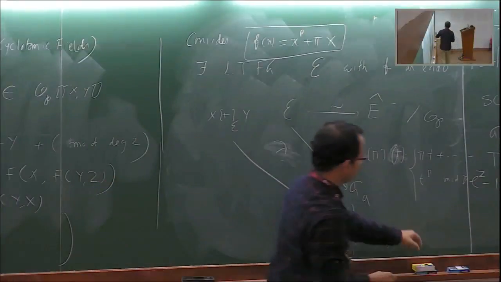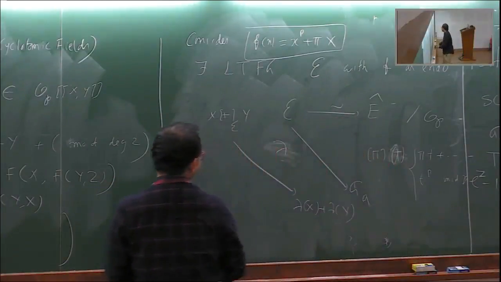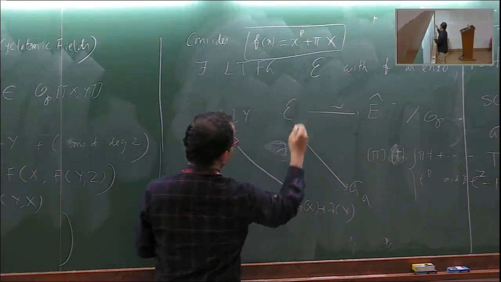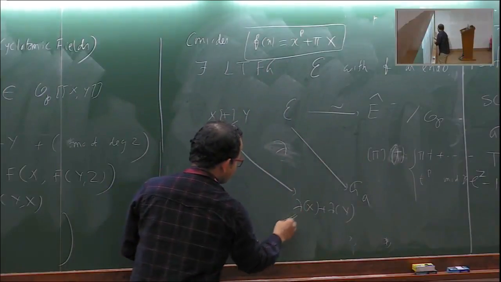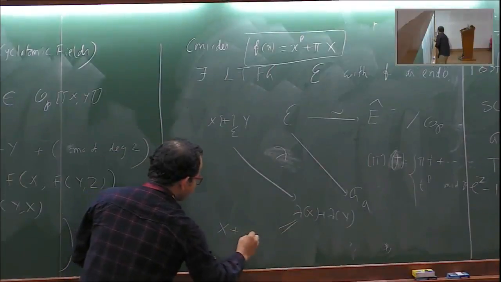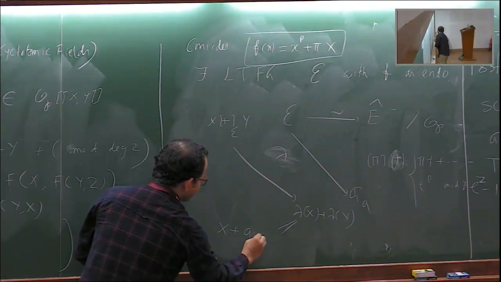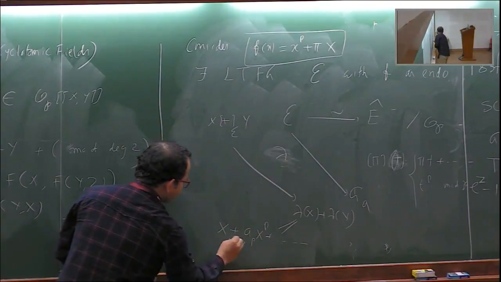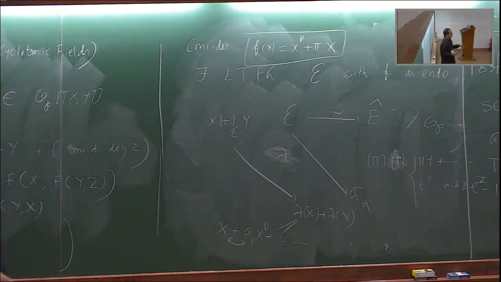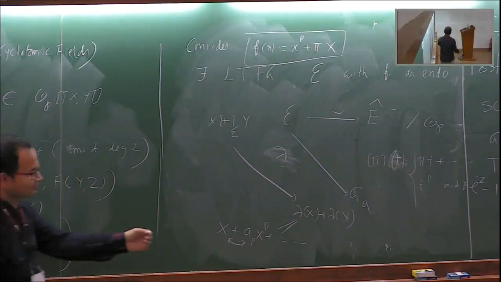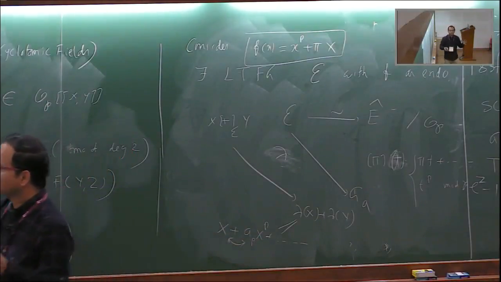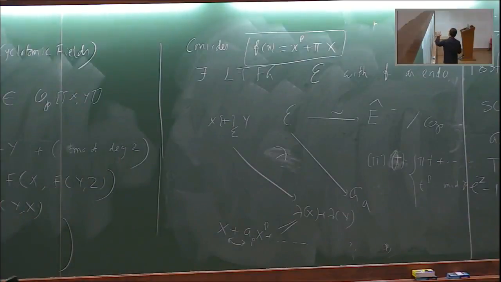So this is the logarithm map. The best reason this group is taken is that its logarithm map has a very nice property: it starts with x, and the next term is x to the power p and higher order terms. So I don't get any coefficients between 2 and p minus 1. That is very important for us. Why do we take all this trouble to work with this formal group?